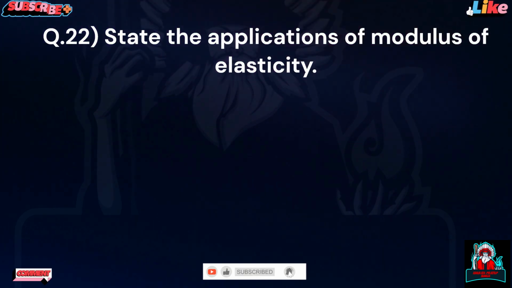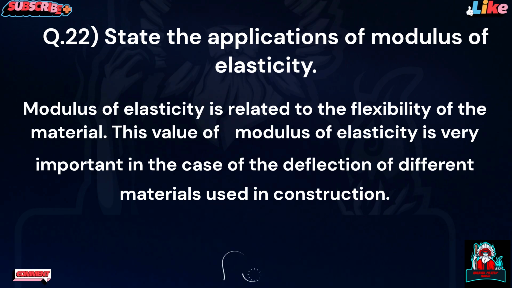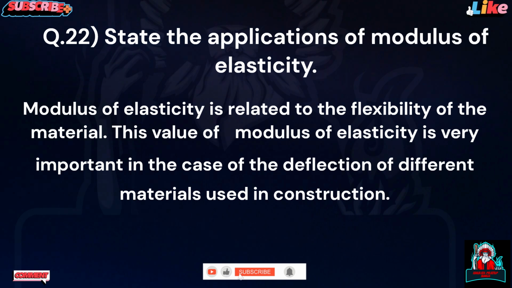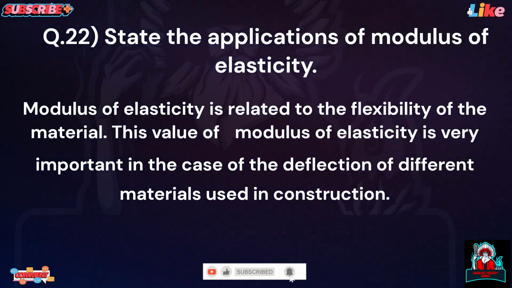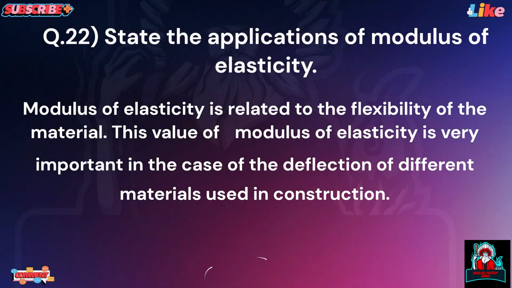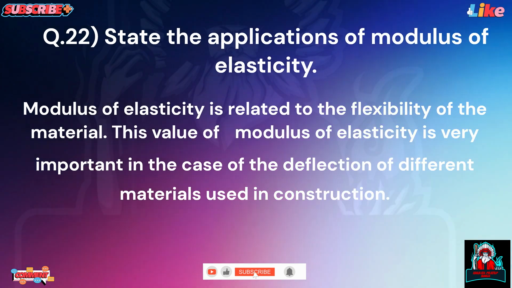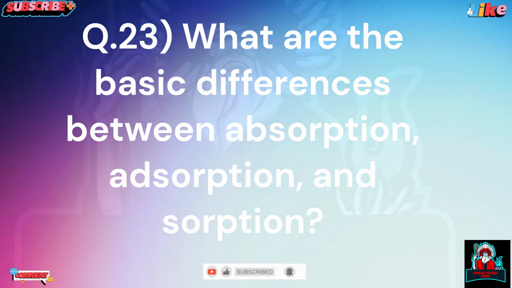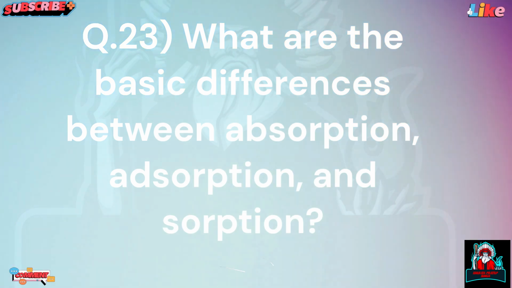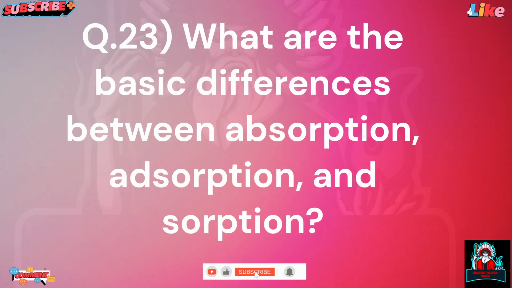Question 22. State the applications of modulus of elasticity. Modulus of elasticity is related to the flexibility of the material. This value is very important in the case of the deflection of different materials used in construction. Question 23. What are the basic differences between absorption, adsorption, and sorption?